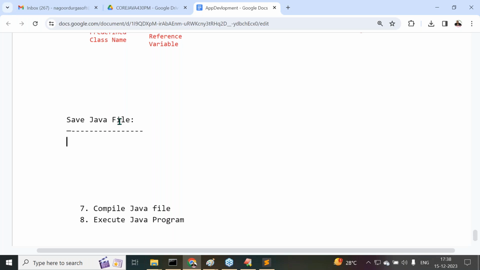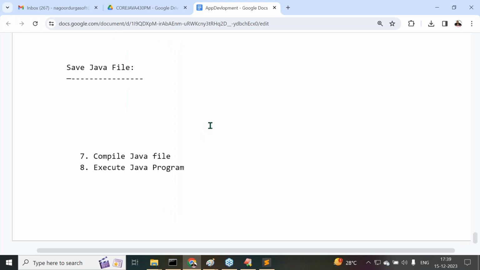Similarly, an editor is required. After installation of the editor, next we need to write a Java program. To write a Java program, what knowledge is required? I have given the minimum information. After writing the Java program, what next? We have to save that Java program into our system. After that only we are going to compile the program. After that only we are going to execute the program. Right or not? Now observe carefully.